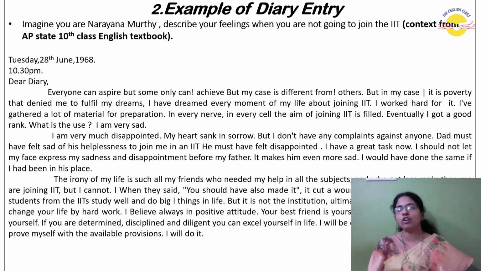Now paragraphs, 3 to 4 paragraphs. Here the question is, imagine you are Narayana Murthy. That means you have to step into the shoes of Narayana Murthy. Imagine yourself as Narayana Murthy and write, bring out all your creativity in this. Imagine how Narayana Murthy would have felt and fill these paragraphs, writing that context. Next, at the end, already in the question the name Narayana Murthy is mentioned, so at the end we are going to write Murthy, full stop. I told you, we should not forge anybody's signature, we are supposed to write the name.